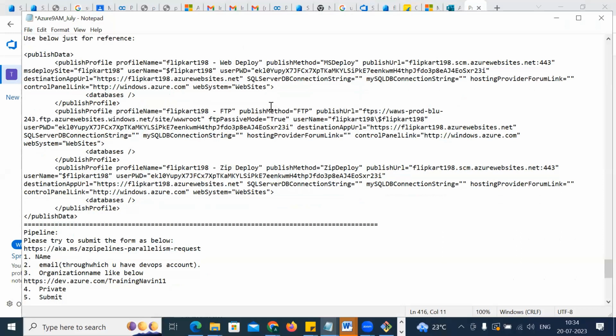Just please have a look at that. Can we do it without a subscription? Yes, without a subscription. This is not for the portal account. This is your DevOps account, dear. All the pipeline things, all the code things, everything belongs to the DevOps account, not the portal. The portal is only for services, app services, function app, virtual machine and all. These two are different.